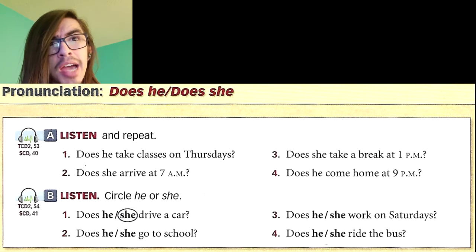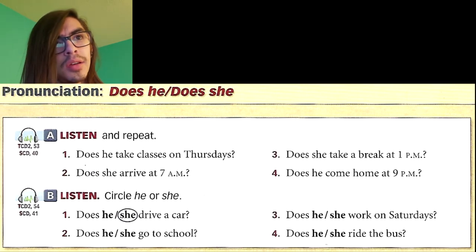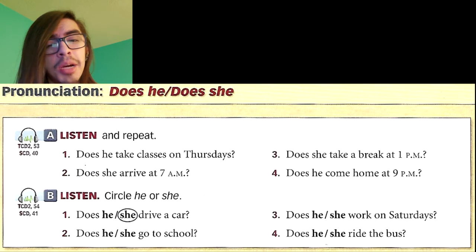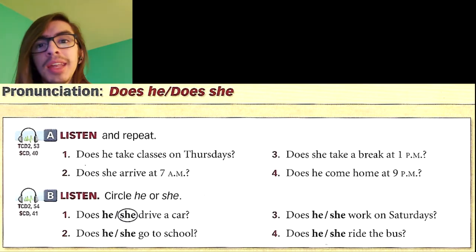Does she arrive at 7 a.m.? Does she arrive at 7 a.m.? Number 3, does she take a break at 1 p.m.? Does she take a break at 1 p.m.? Number 4, does he come home at 9 p.m.? Does he come home at 9 p.m.?